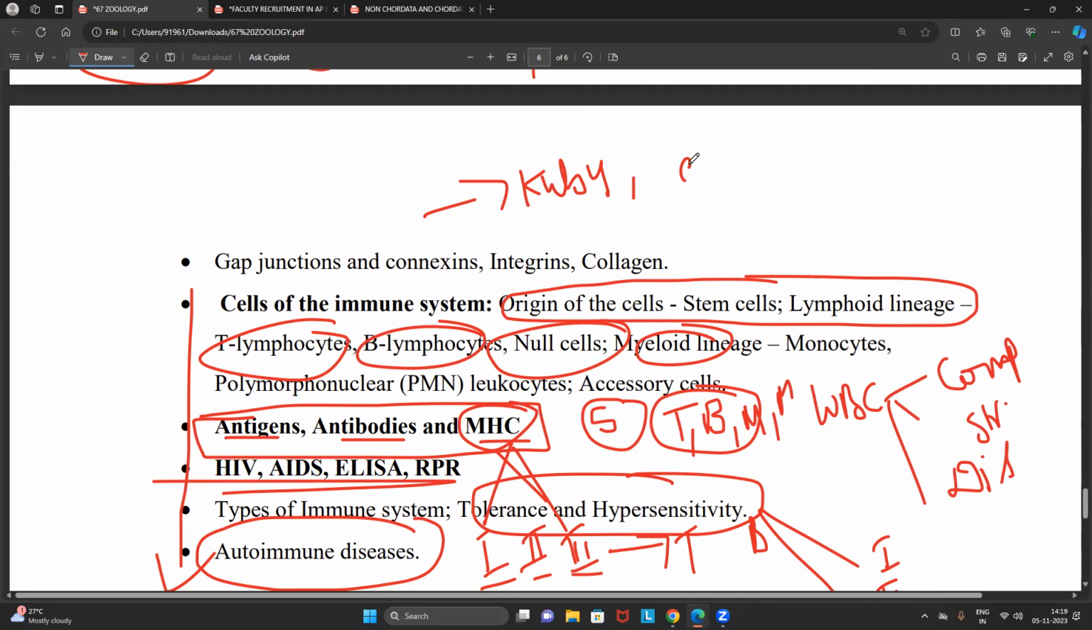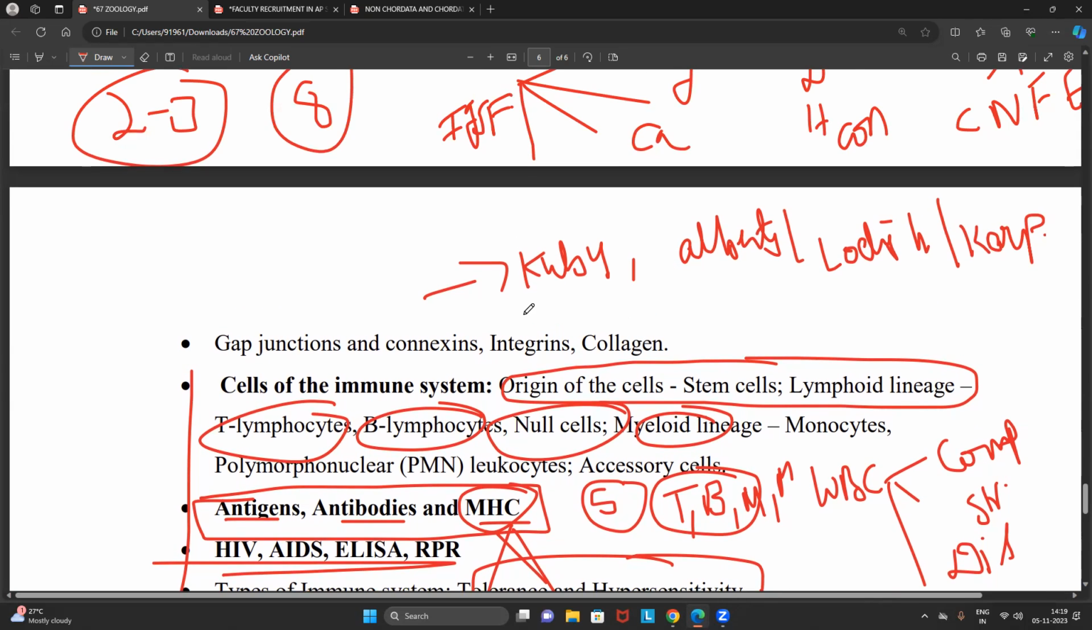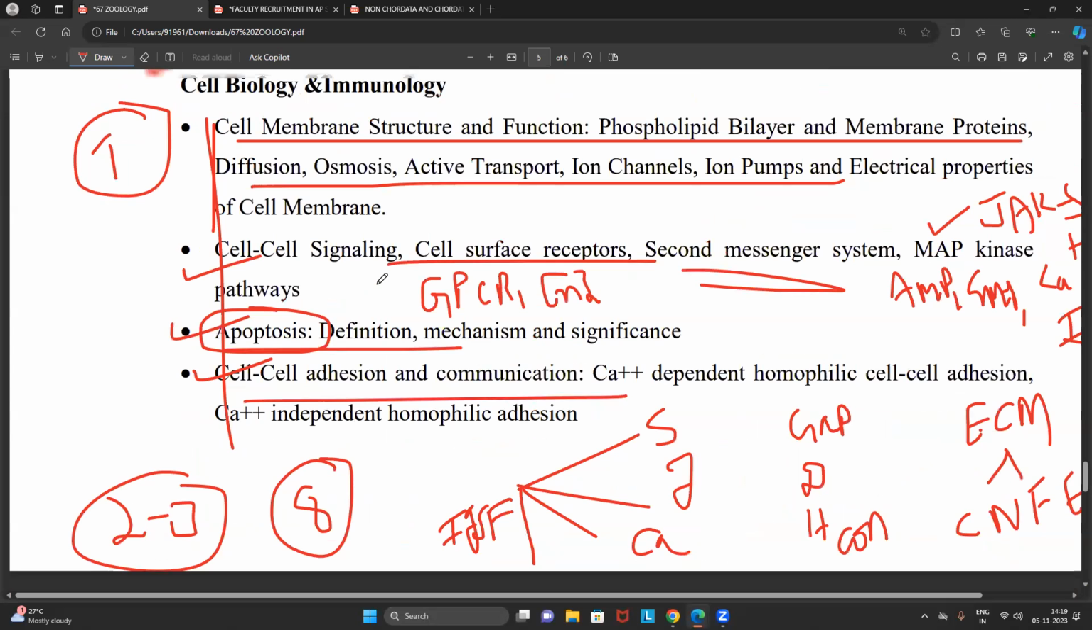If you want to read the cell biology, you have to read the Alberts, you have to read the Lodish, or you have to read the Karp. Since we don't have that much time, you just focus on the material that we have sent to you through the courier once you enroll in the course. That is 100% sufficient. You can cover any of the things.